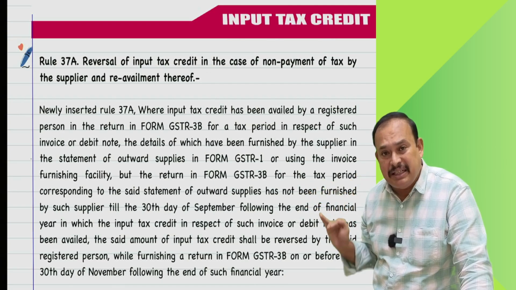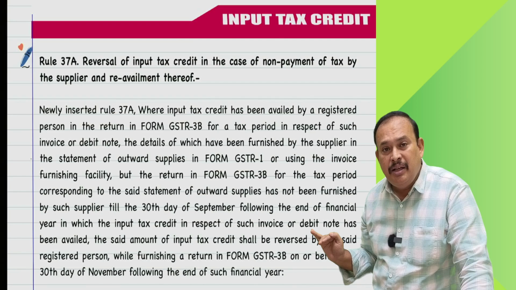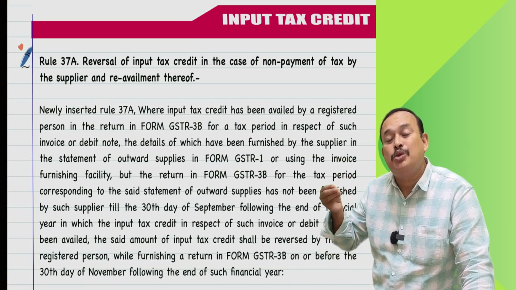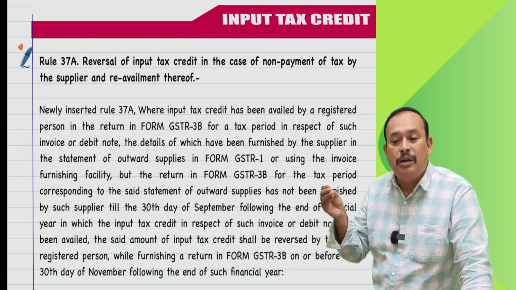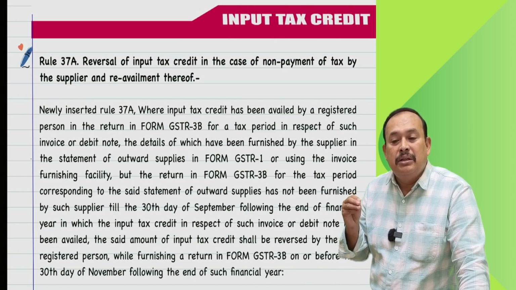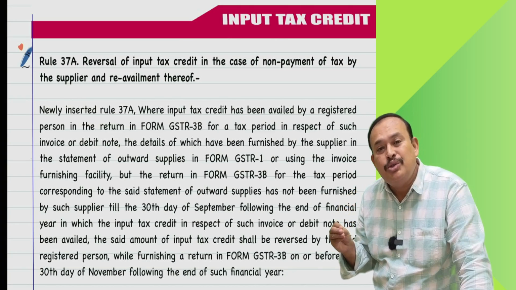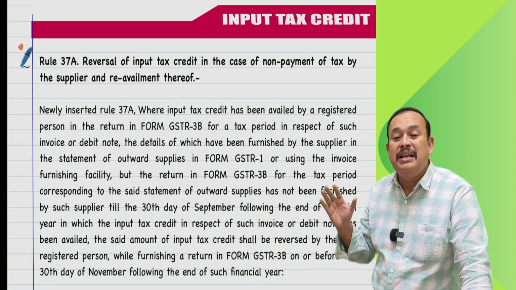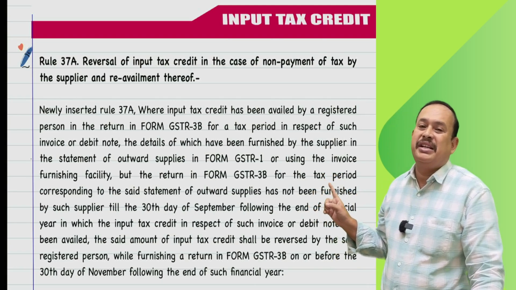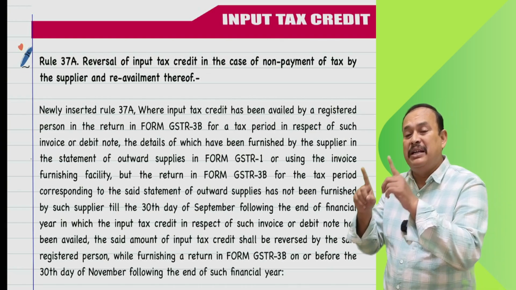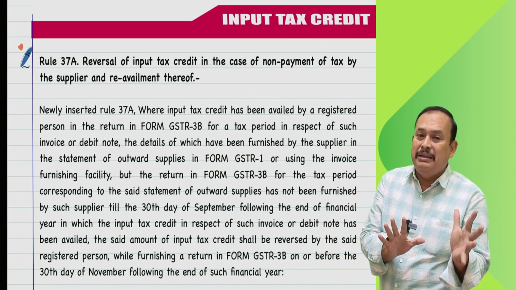Now you should reverse the credit by taking an extra 2 months. That means October you take time, and you can take November also. That means by 30th November you should reverse the credit. That means if up to 30th September of the succeeding financial year the supplier has not paid the tax,